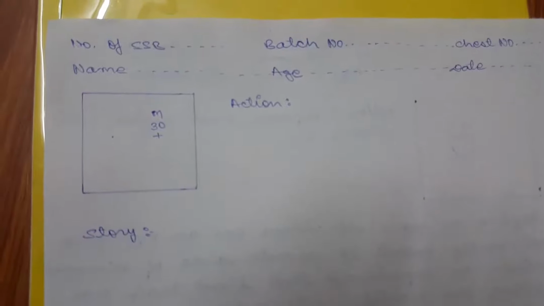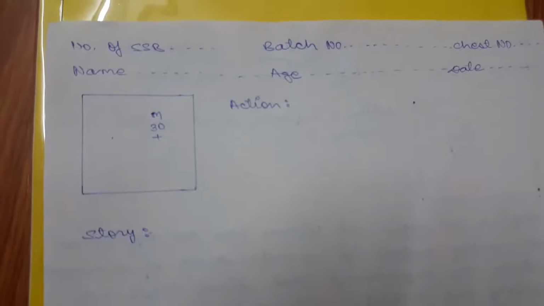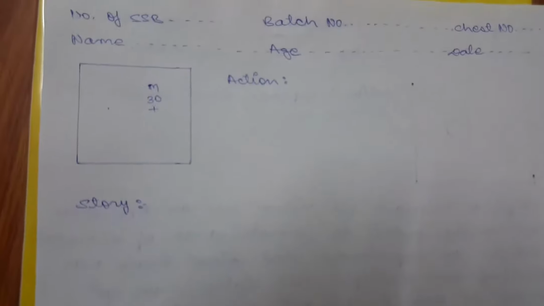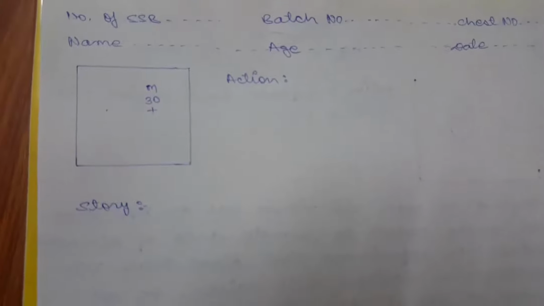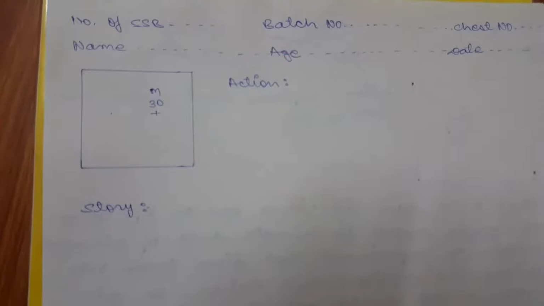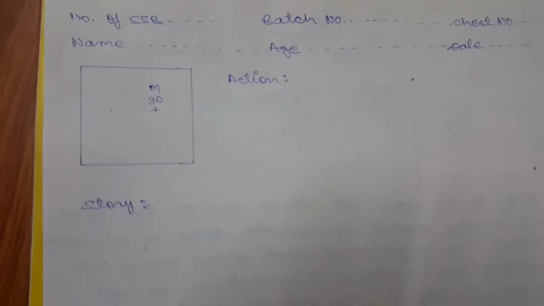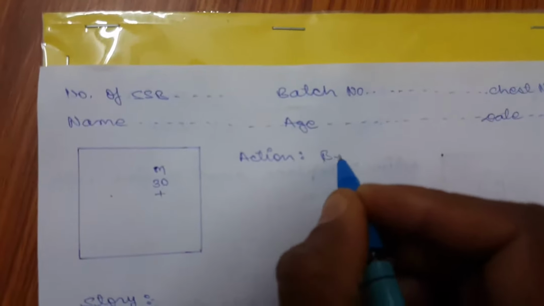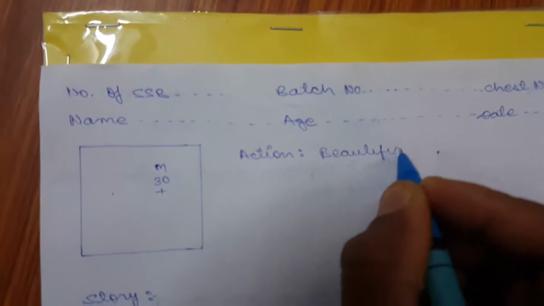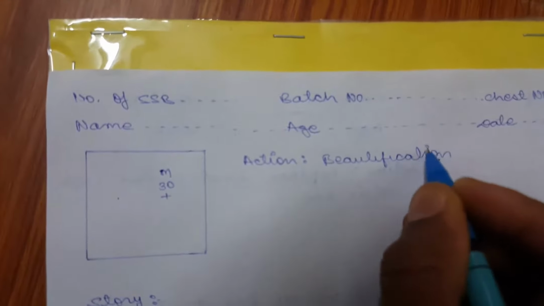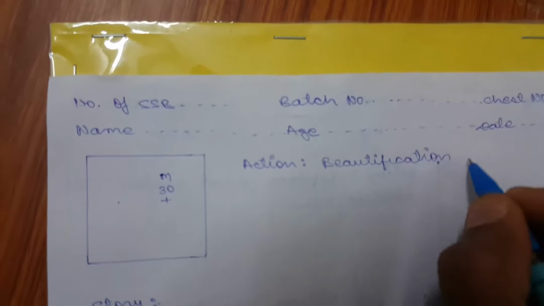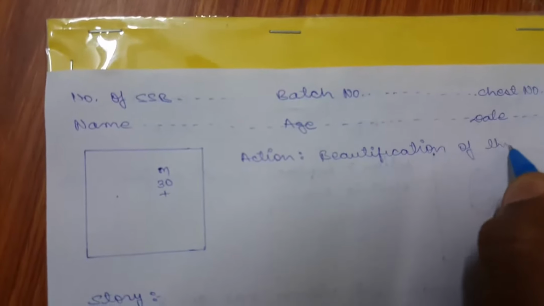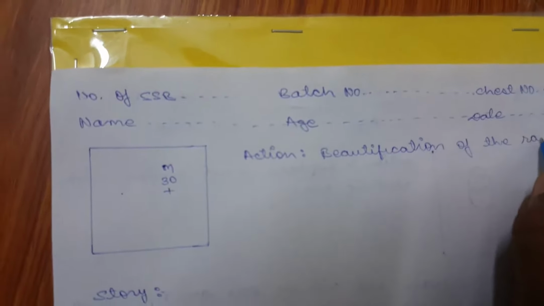Likewise, these are the stimuli. In the picture, several things are given as stimuli for you. You pick up those stimuli, process them, decide a theme, and around this theme generate a lot of ideas. So if we take this picture, then I'll write a story over it. Beautification of the station, of the railway station.